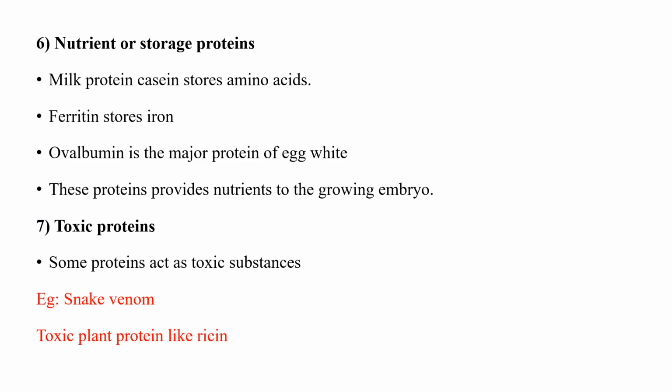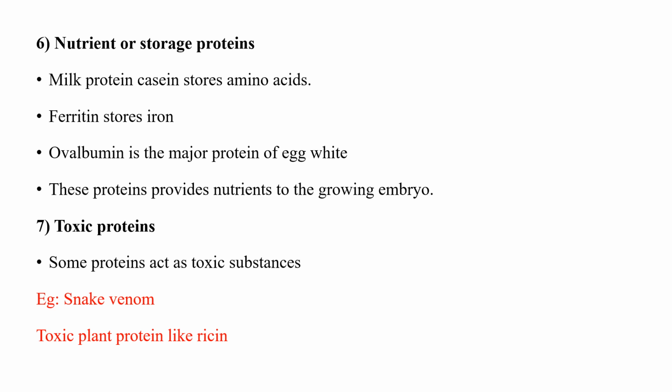The sixth one is nutrient or storage protein. Milk protein casein stores amino acids, ferritin stores iron, ovalbumin is the major protein of egg white. These proteins provide nutrients to the growing embryo.